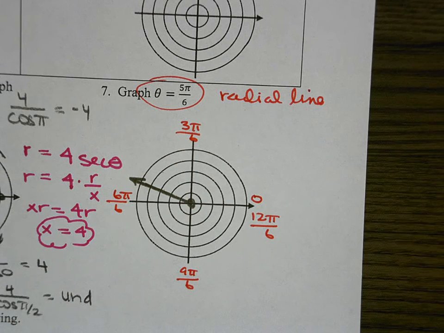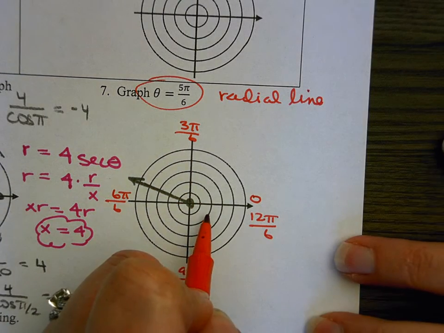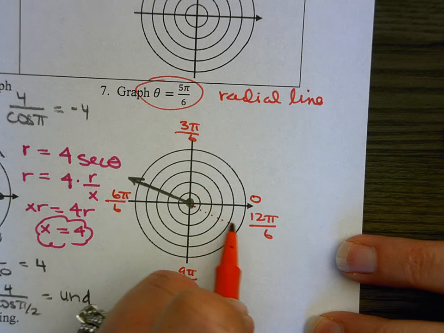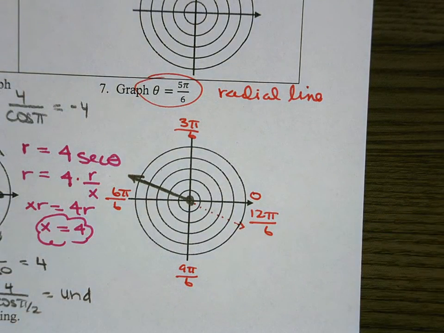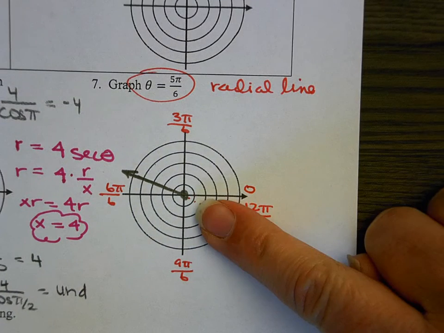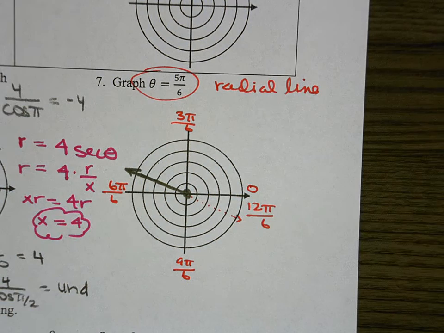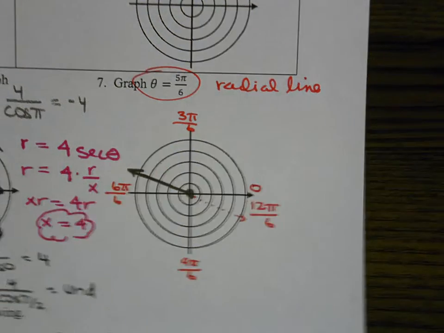And I know, for when we're plotting points and trying to decipher, sometimes we'll extend it out to the back like that, but that is not necessary. And if you do that, certainly make sure you dot it, so that we understand that is not where theta is 5 pi over 6, but if we were trying to plot points or that sort of thing. But again, I don't recommend that you do that. Just start from the pole towards 5 pi over 6, so there's no confusion on that. Okay? All right, and then let's take a look at the last two here.